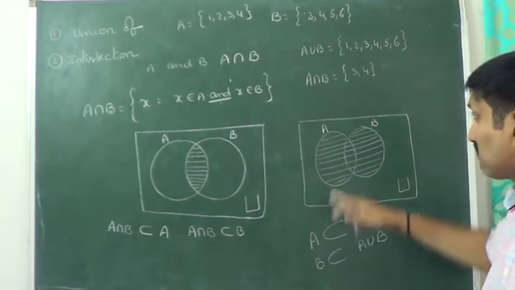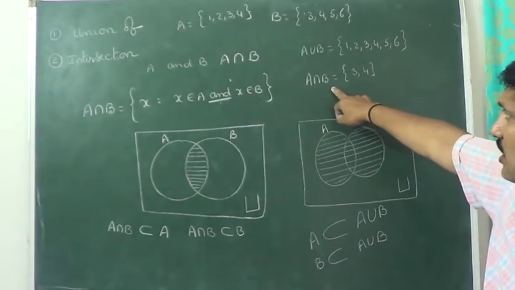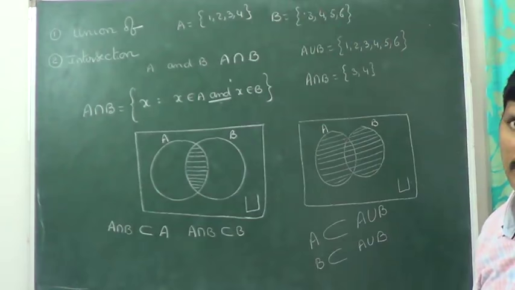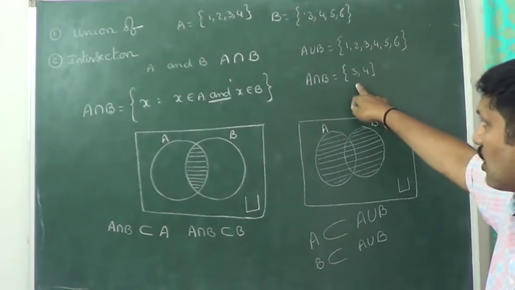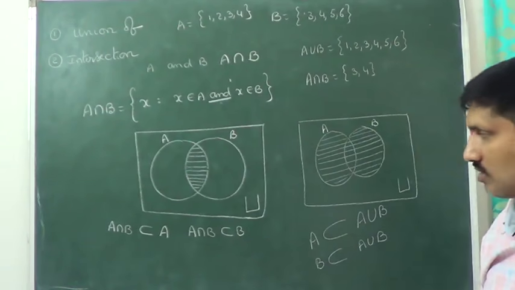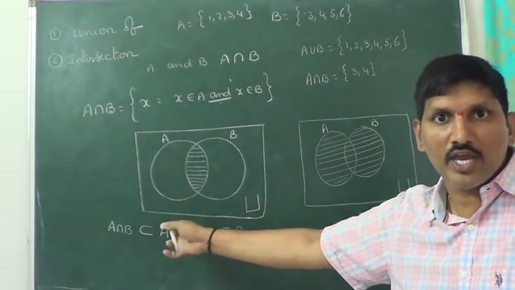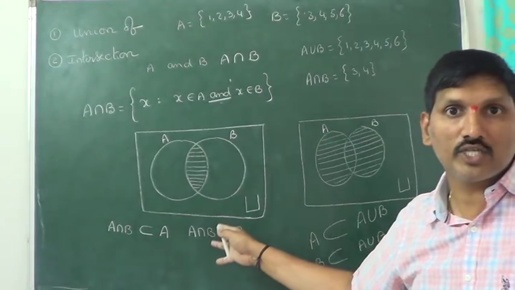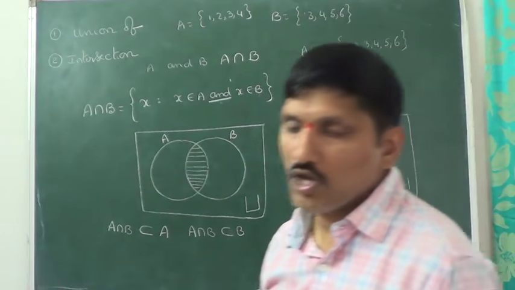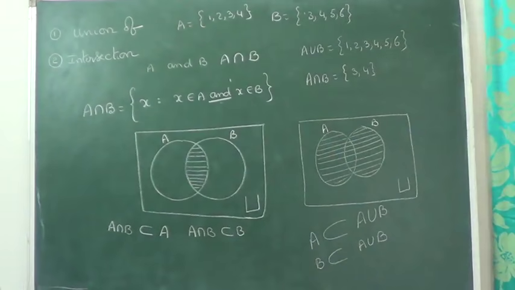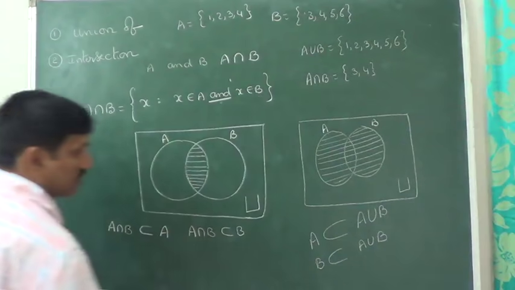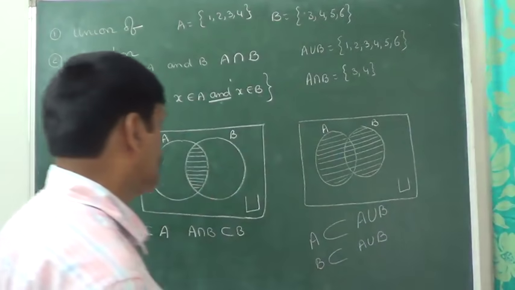You can observe here. Is A intersection B a subset of A or not? Is A intersection B a subset of B or not? That's what I discussed here. A intersection B is always a subset of A. A intersection B is always a subset of B. So that is about operations on sets. The first one is union and the second one we discussed is intersection.